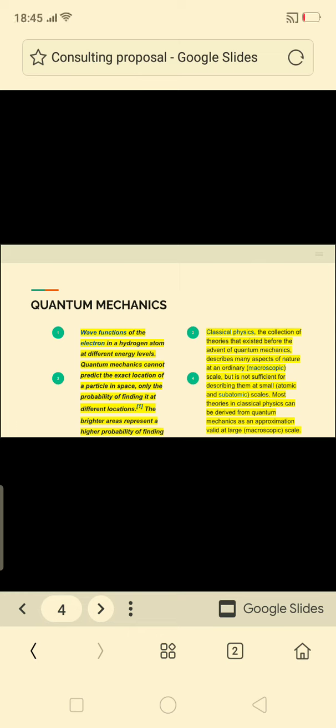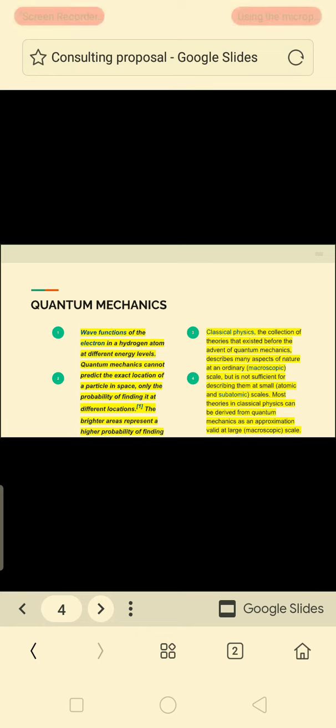We cannot predict the exact location of the electron at the lower energy level. When the electron emits energy, it lies at the lower energy level, and when it absorbs energy, it lies at the higher energy level. So the electron continuously moves side by side. Quantum mechanics just describes the wave function of the electron in the hydrogen atom at different energy levels.